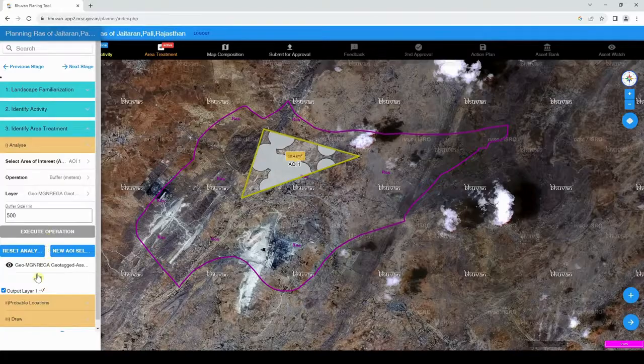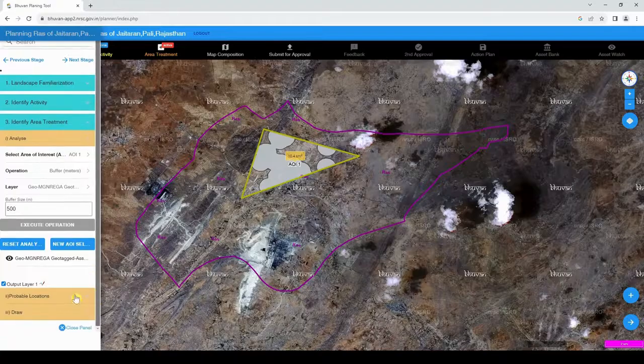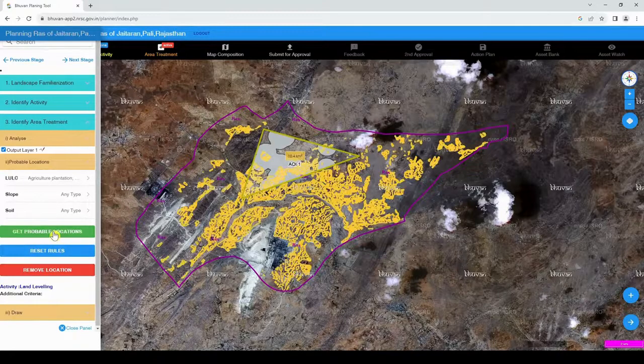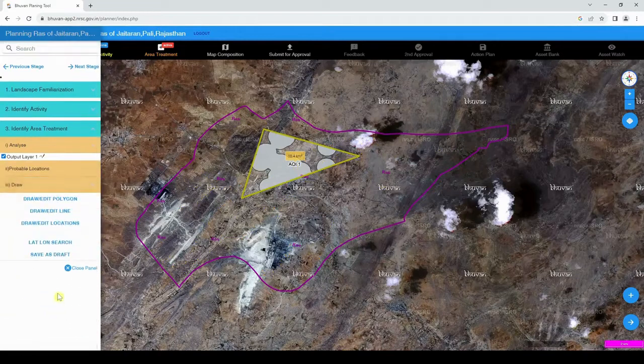Buffer operation allows users to select a particular layer and specify the size of the buffer in meters. The output layer is stored in the database and can be used for second-time analysis for other drawn probable locations. When the user selects the land use land cover layer, the user will have additional options, i.e. legend and change class.